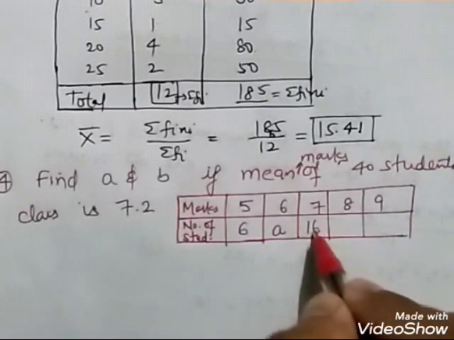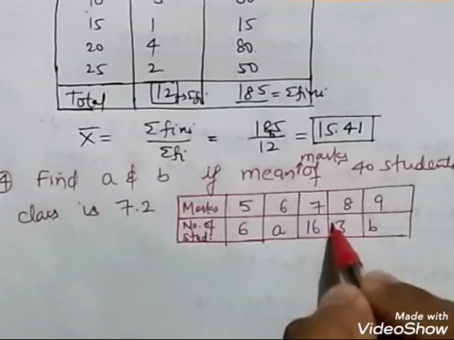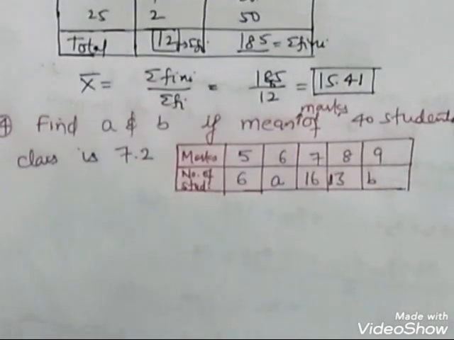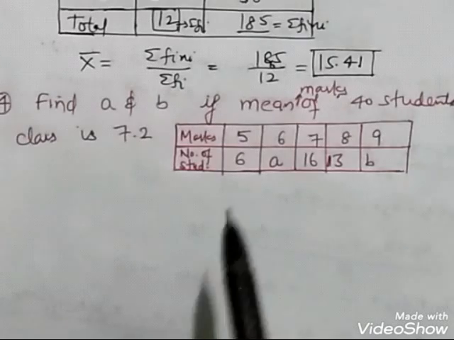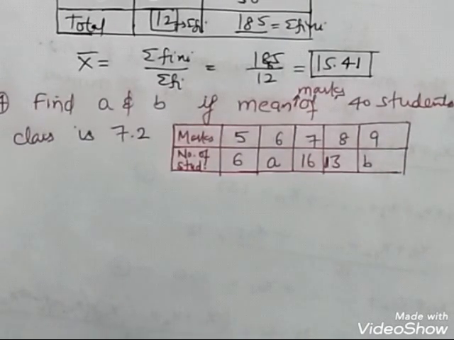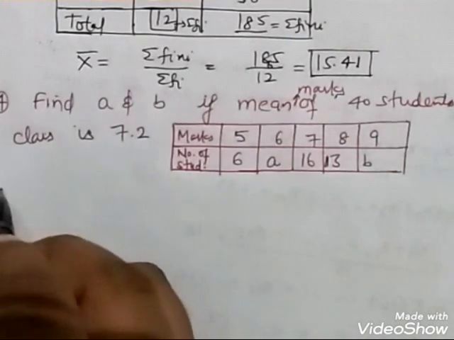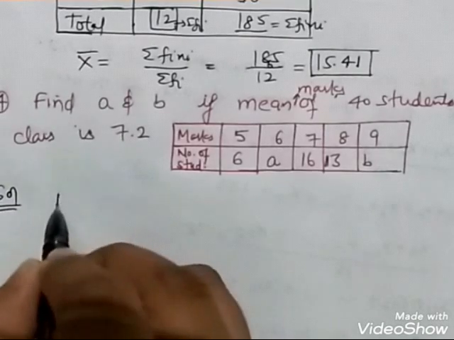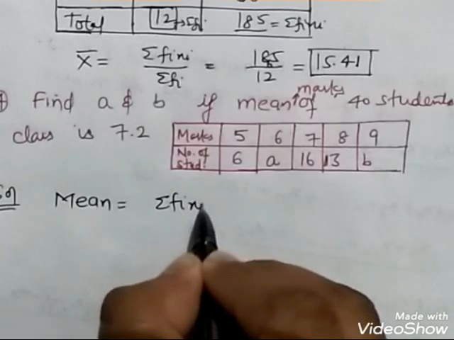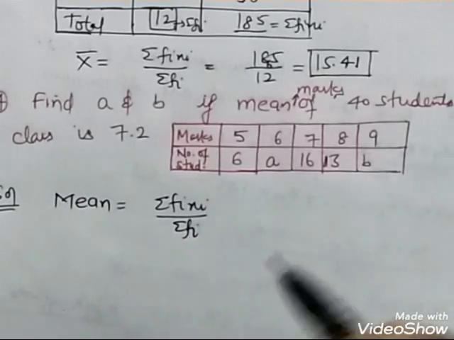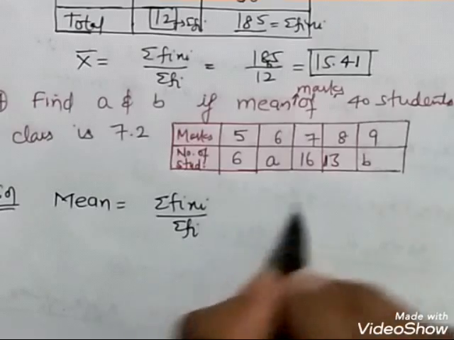The frequencies are 6, A, 16, 13 and B. This is the question that we are provided. Find A and B if the mean marks of the 40 students in a class is 7.2. So first of all, you need to know what the formula of mean is. Mean is equal to sigma of fi xi upon sigma of fi. That's it. This is the formula of mean.